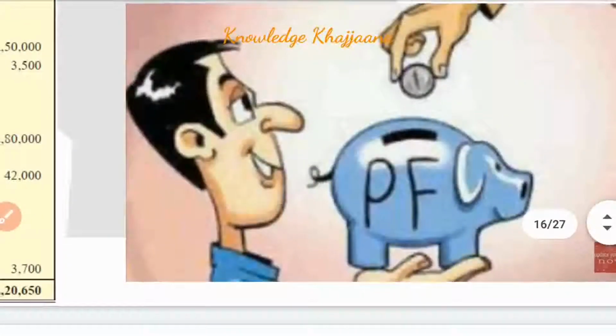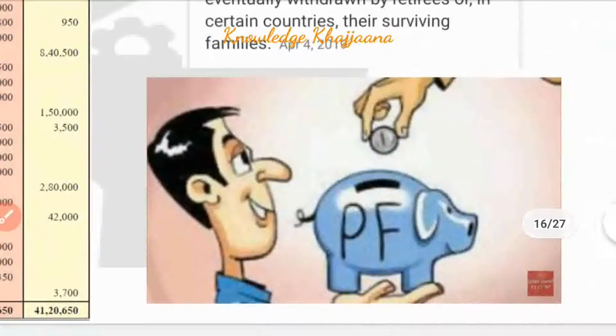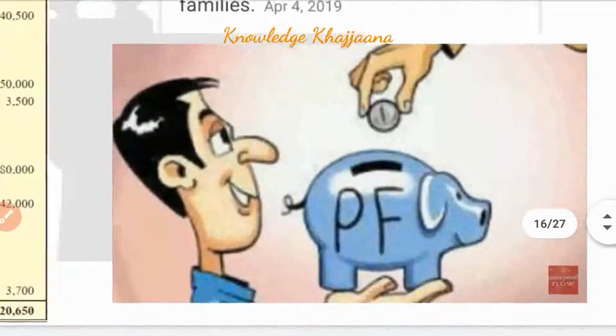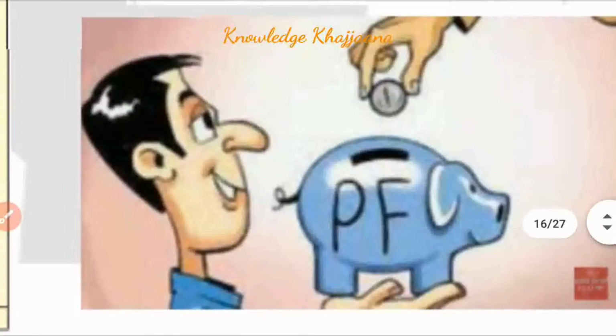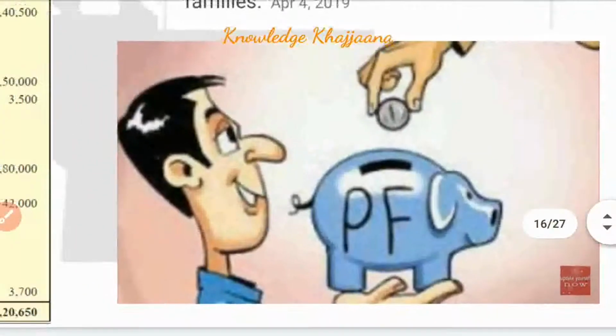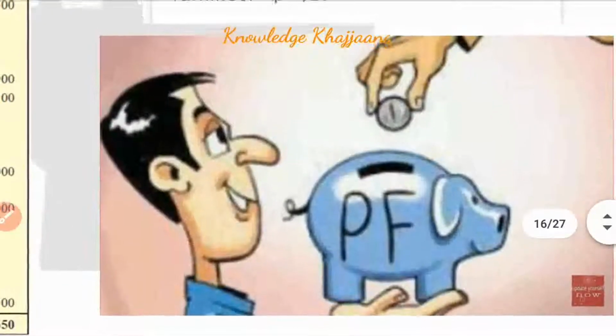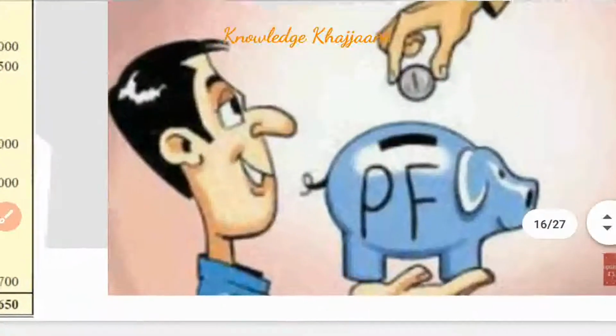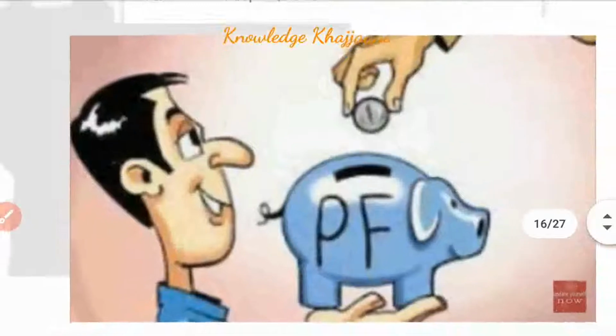What does this mean? See, what is the word meaning provident? Which verb is hidden in it? It is to provide. See, for the future of the employees, some money has been provided. Some provision has been made of some money for the future of the employees. And how is the provision made? You can come to know by this pig, right?